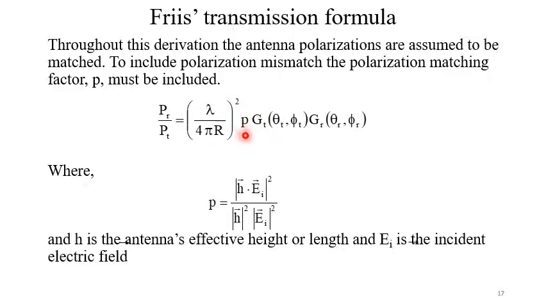This p is now coming into the picture, where p can be defined as the magnitude of h dot ei, whole square, divided by magnitude of h and magnitude of ei square, and h is the antenna's effective height. Sometimes it's also called length. ei is the incident electric field. So this is the complete Friis transmission formula, including all the effects.